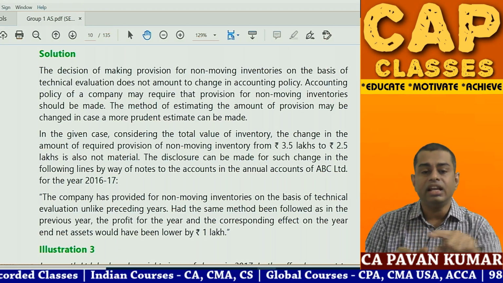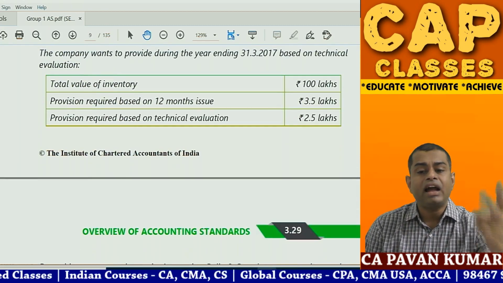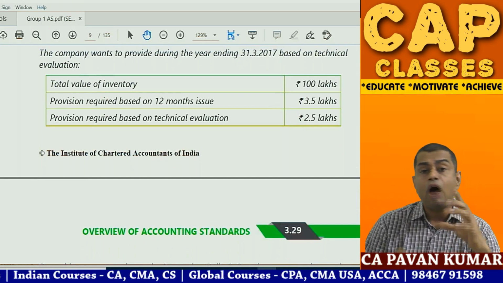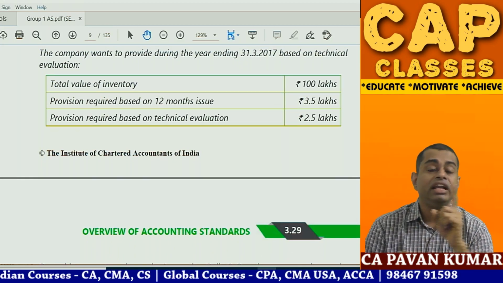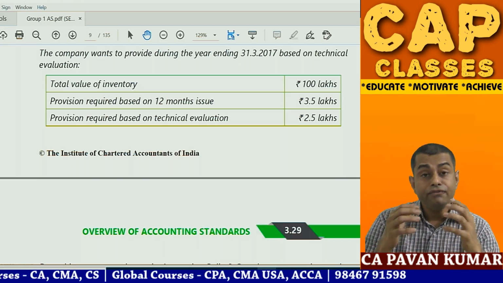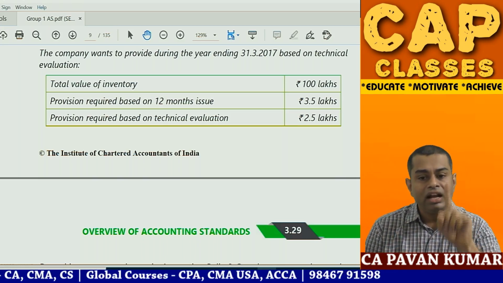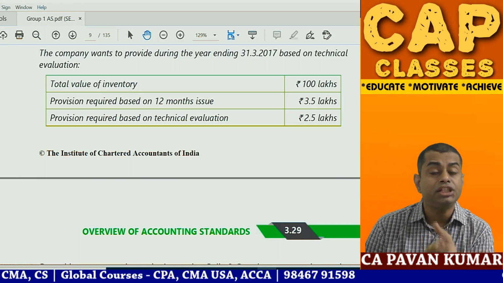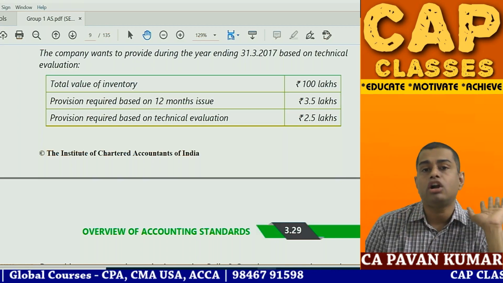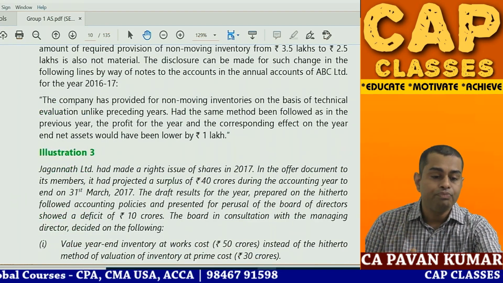And another thing is, if you look at the impact, what is the difference? 3.5 to 2.5, it is only 1 lakh. So out of 100 lakh rupees of inventory, 1 lakh may not even be material. If the management believes that 1 lakh rupees of difference in inventory valuation is material, you disclose it in notes to accounts. Otherwise, that is also not required. That's it. This question is over.